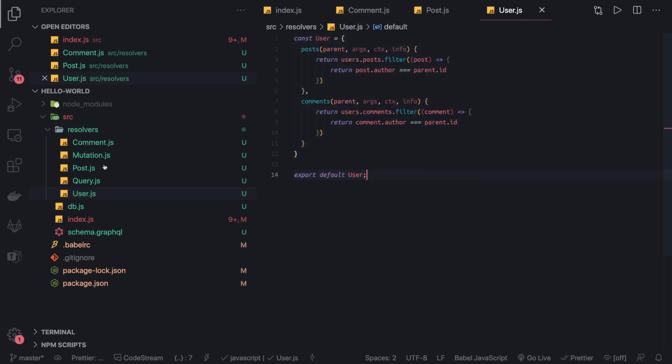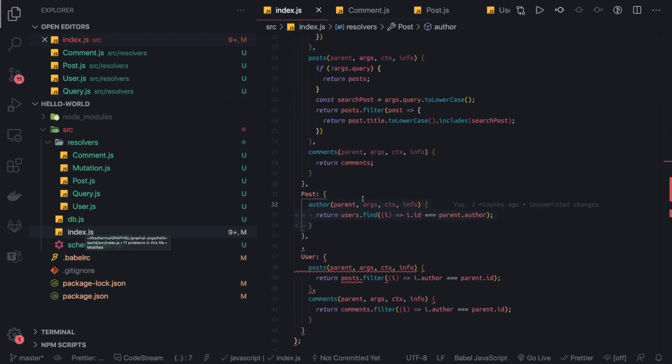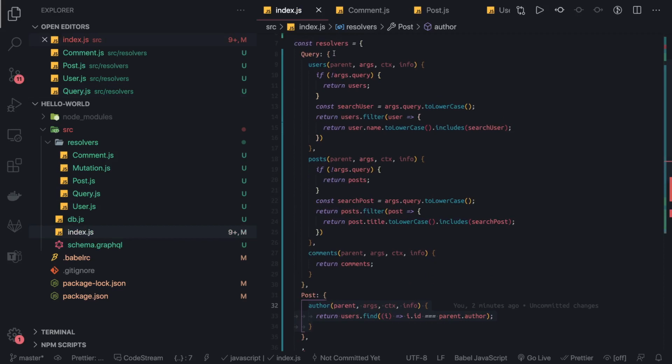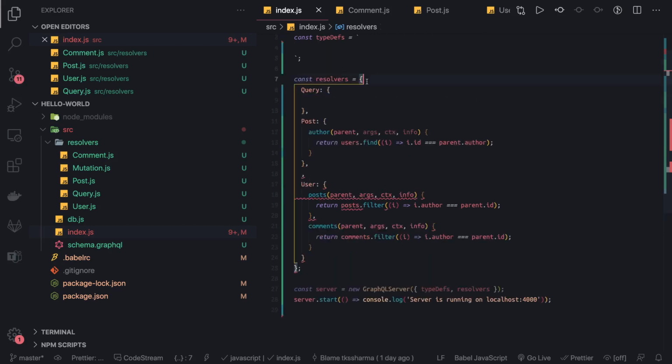And now in the queries we will define all the queries. We don't have a mutation yet, so how do our queries look like? If you go to our query, we can just use const query, and we can define all our functions from index.js, and we will remove it. So you can see these are all our queries. Copy and paste. For now these resolvers we don't need, so let's clean them out.